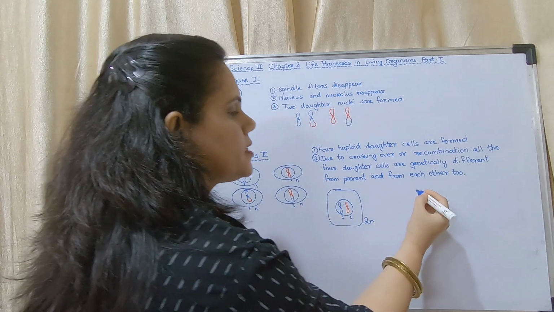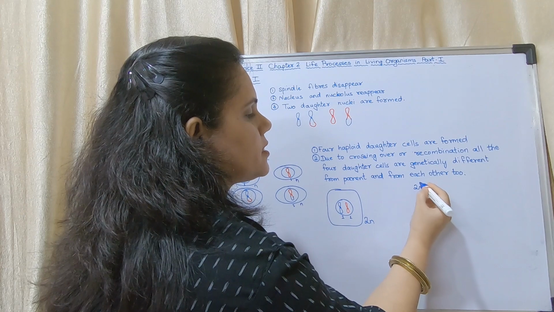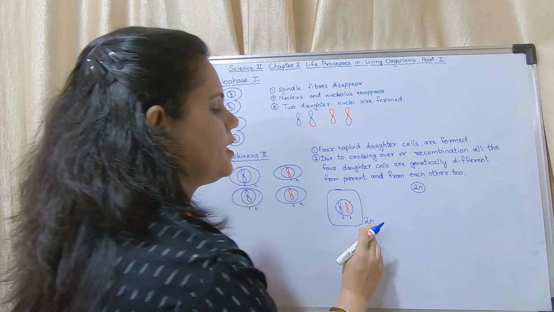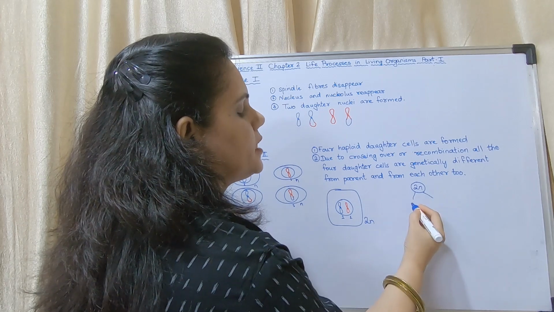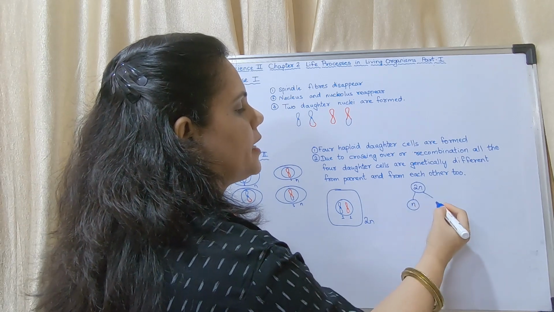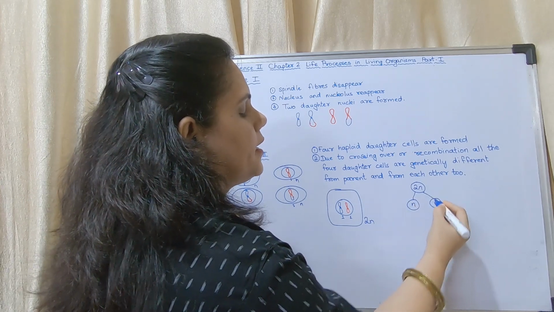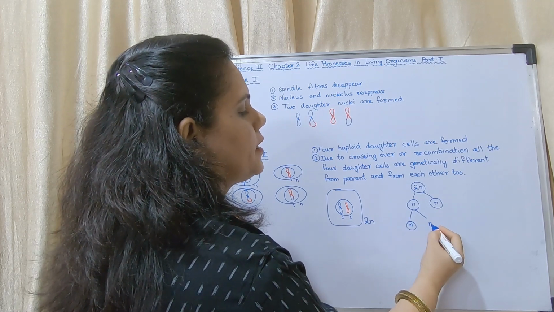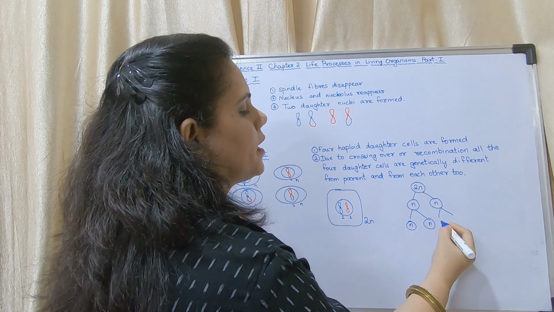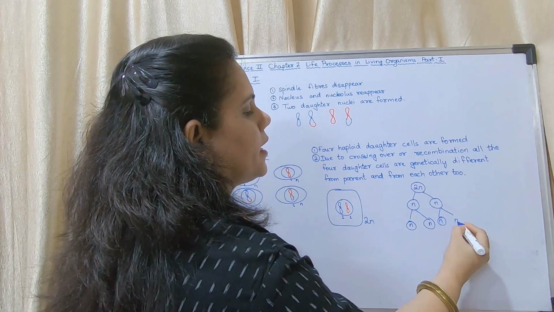Okay, that means in case of meiosis, this is the parent cell, that is 2n. In the first stage, it gets divided into n and n. It again divides to form n, n, n and n.